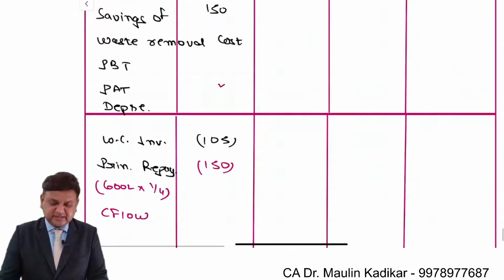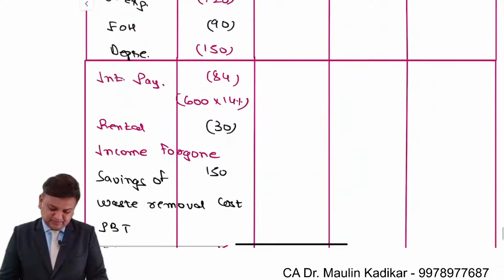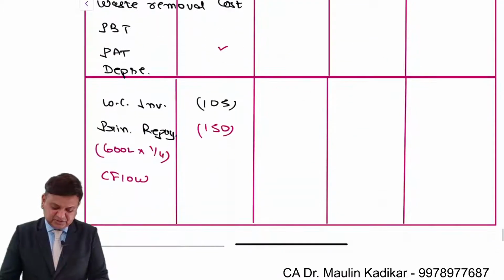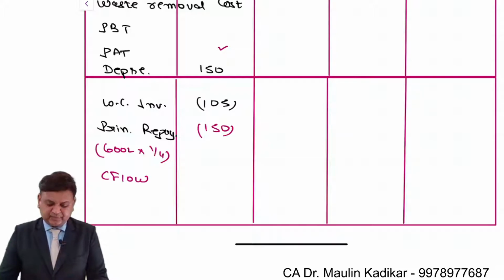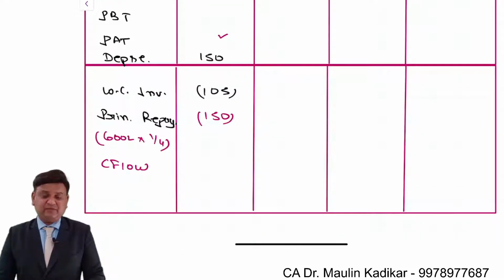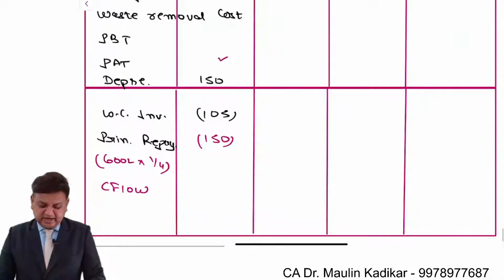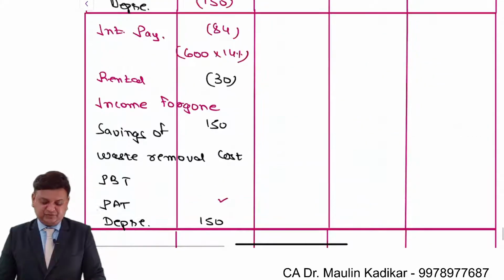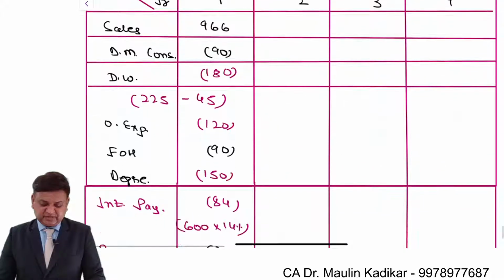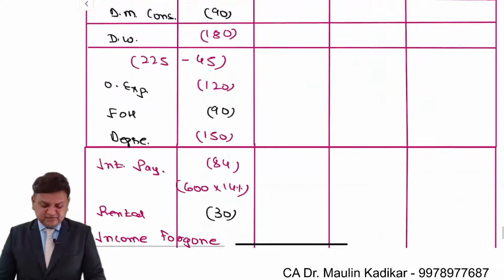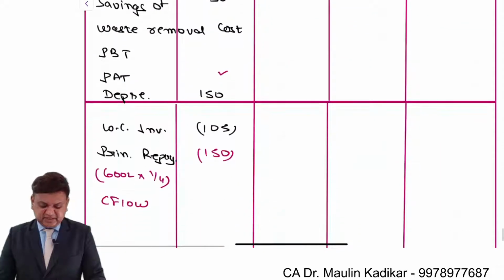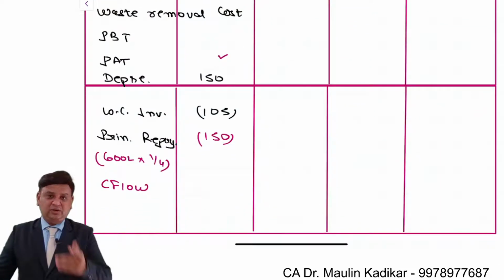It is profit after taxes plus depreciation. The amount of depreciation is 150 lakhs. Minus working capital investment 105, minus principal repayment 150, and based on that we'll compute the cash flow. This is the way the cash flow is supposed to be calculated for the first year. I have written the answer for the first year, and for the second year, you try to do the answer on your own and put your answer in the chat box.